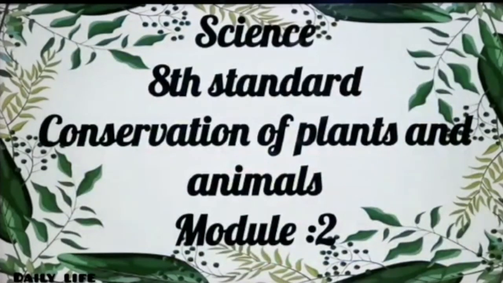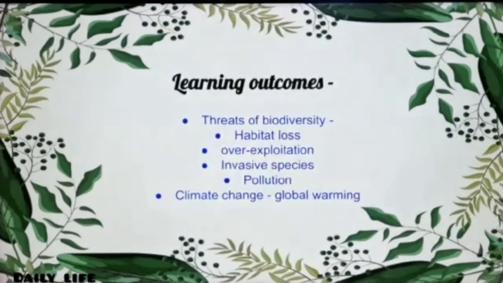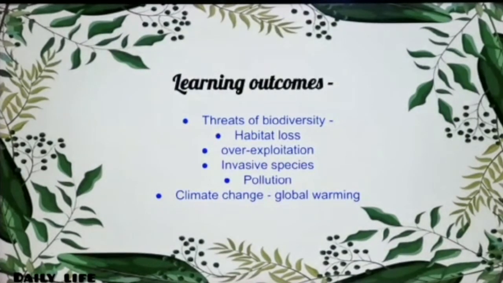Science 8th Standard, Conservation of Plants and Animals, Module 2. Learning outcomes: threats to biodiversity, habitat loss, overexploitation, invasive species, pollution, and we're going to see about global warming and climate change. So let's get started. I'm so excited to teach all of you.